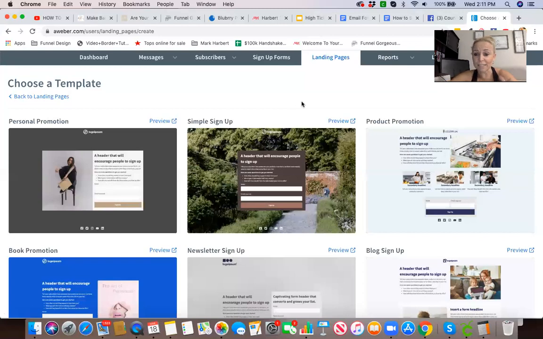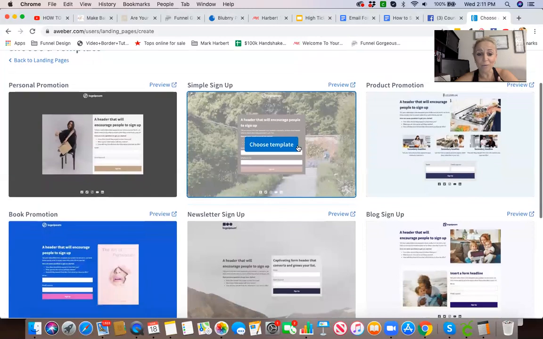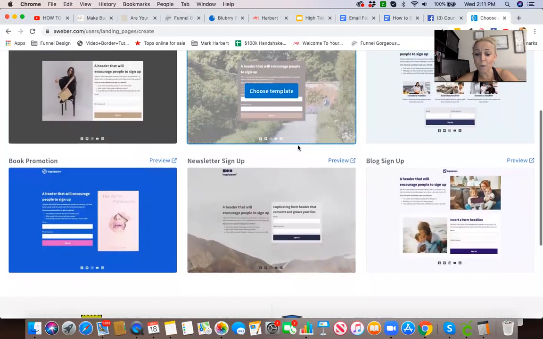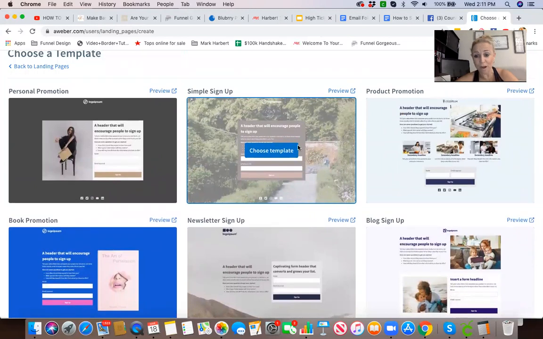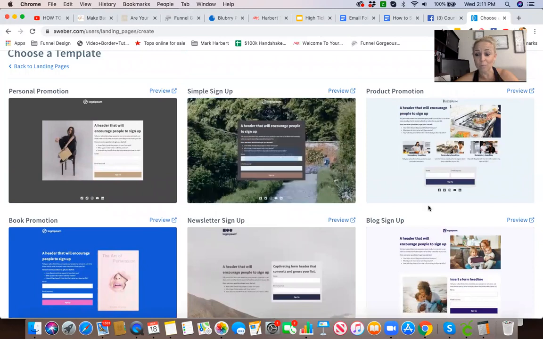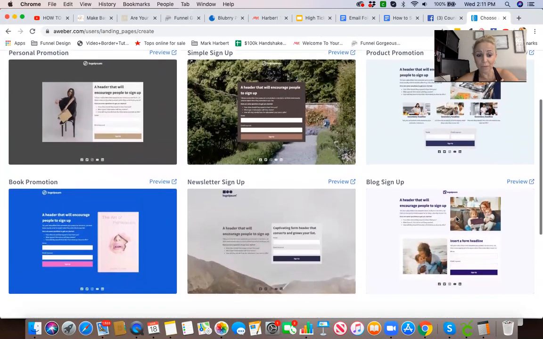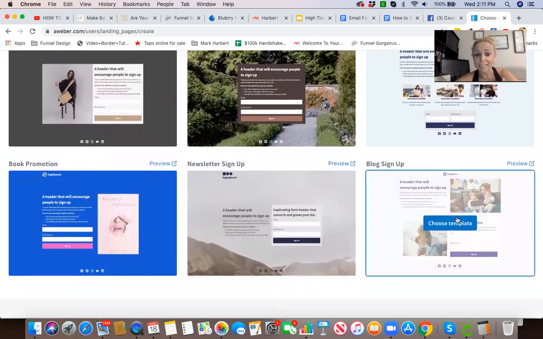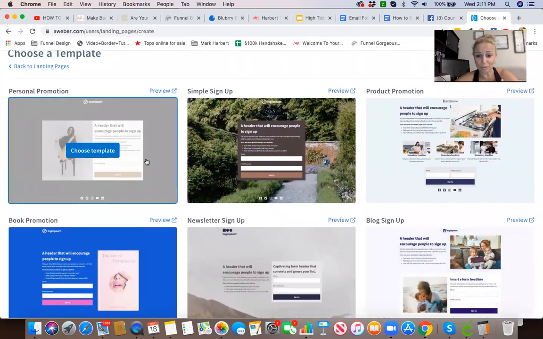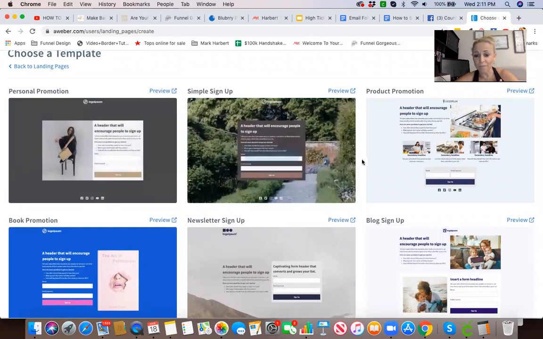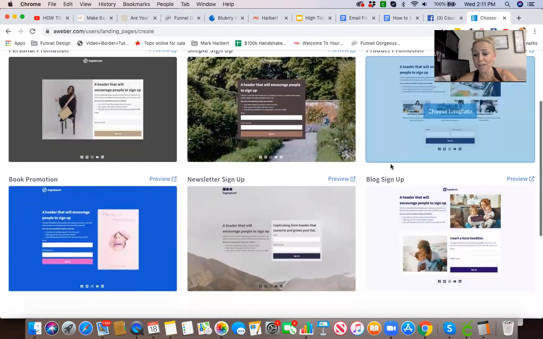So here you're going to see the templates that they have put together already. One thing I will say is there are 6 of them, only 6 of them. Obviously, this is a brand new feature, and I would imagine they would probably be coming up with some more as time goes on. But these are just some basic ones that they created, and I'm just going to pick one to get us started. I really like this first one right here, personal promotion. I really just look at what the features are and how they look.